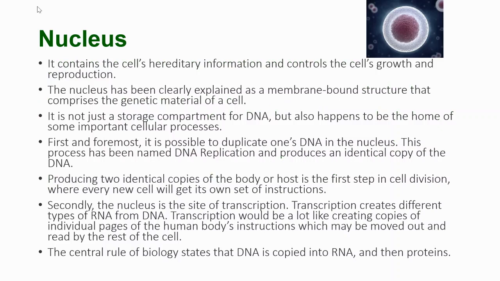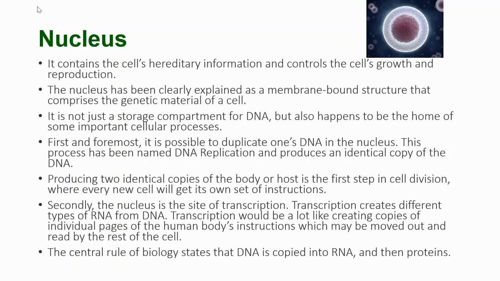First comes the nucleus. It contains the cell's hereditary information and controls the cell's growth and reproduction. The nucleus has been clearly explained as a membrane-bound structure that comprises the genetic material of a cell. It is not just a storage compartment for DNA but also happens to be the home of some important cellular processes. First and foremost, it is possible to duplicate one's DNA in the nucleus. This process is named DNA replication and produces an identical copy of the DNA.